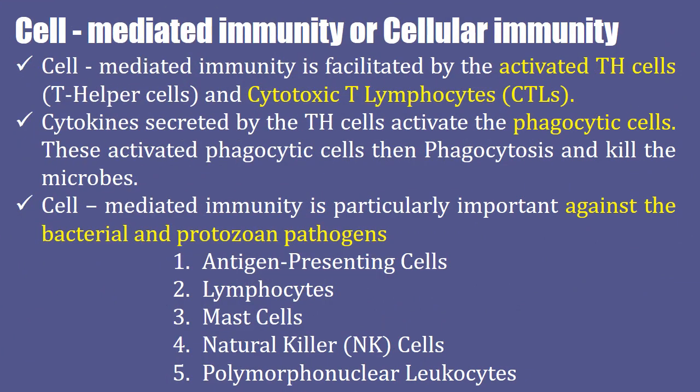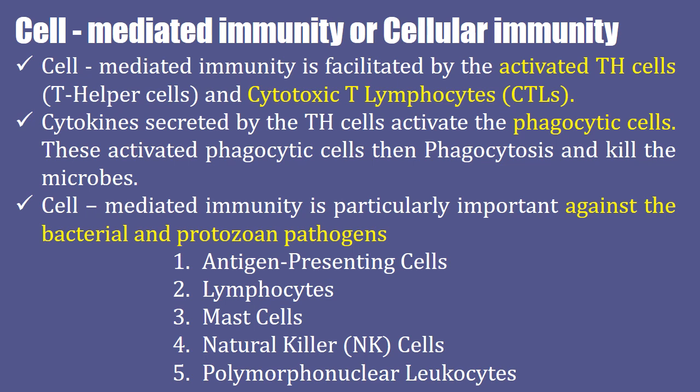Cell-mediated immunity is otherwise known as cellular immunity. Cell-mediated immunity is facilitated by the activated Th cells, otherwise known as T helper cells, and cytotoxic T lymphocytes, otherwise known as CTLs. Cytokines secreted by the T helper cells activate the phagocytic cells. These activated phagocytic cells then phagocytose and kill the microbes.